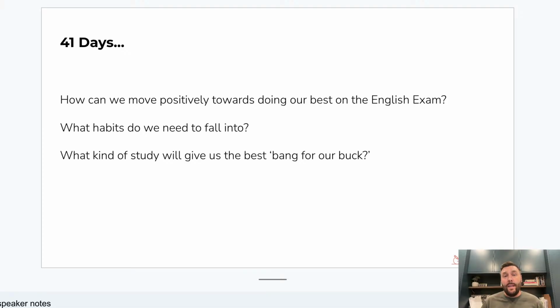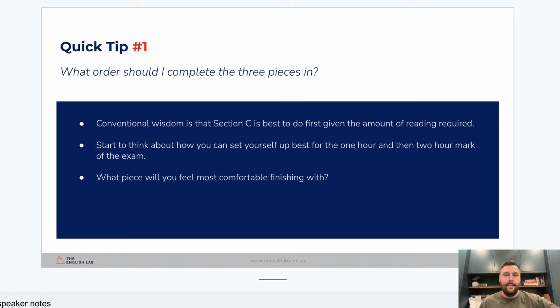I'm going to give you a whole range of advice that I've picked up from being on every side of this exam, whether it was when I was teaching my own Year 12 classes, when I was a Year 12 coordinator, or in my role marking the exams and seeing what happens after the exam. I want you to pick up some tips tonight that will help you fall into some really great habits. I'm going to talk to you about strategies and habits this evening, so that you can dive in and give it your absolute best shot come October 28th.